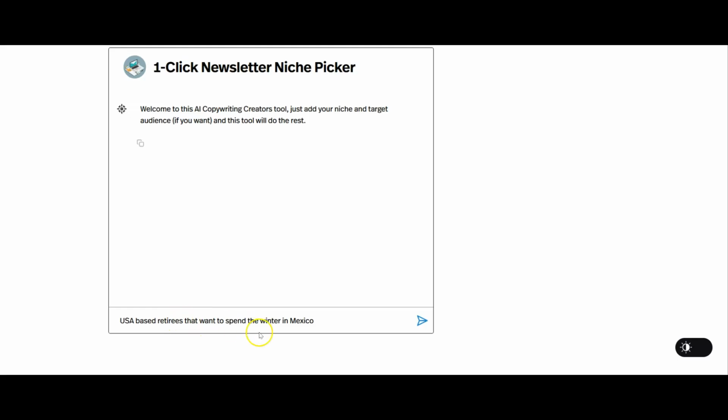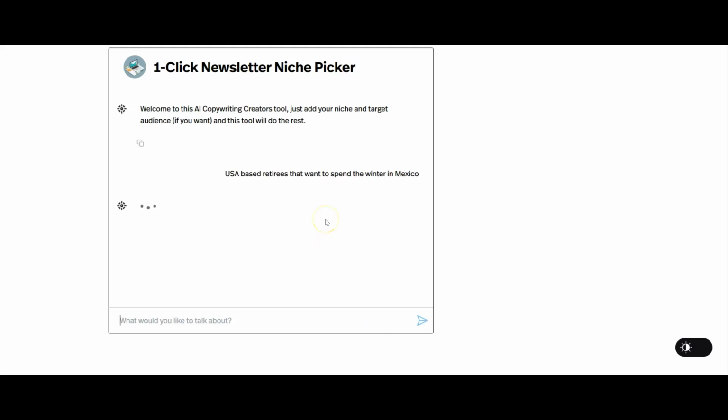Now I've put in here US-based retirees that want to spend the winter in Mexico. So these are people that are looking for a little bit of winter sun. They don't just want to go down there for a holiday. They're looking to go down there for a few months. They're based in the US, so they've got to get across the border. They might want to travel by car. They might want to fly. But all you've got to do is, whatever your niche and audience are, just pop that into our tool.